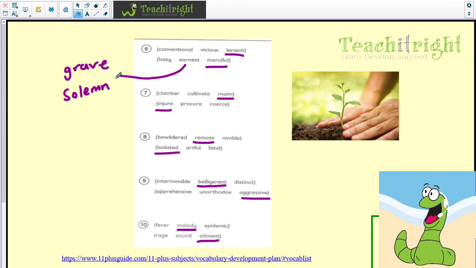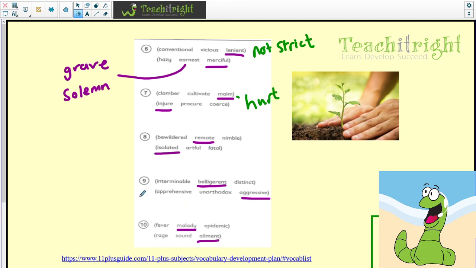And let's have a look at question 6. We've got lenient and merciful. When you're lenient, you're not strict. So you're not strict. Show leniency. Question 7, we've got maim and injure, so that kind of means to hurt. If you maim someone, you might hurt them. 8, remote and isolated, so sort of being on its own, if something's remote or it's isolated.